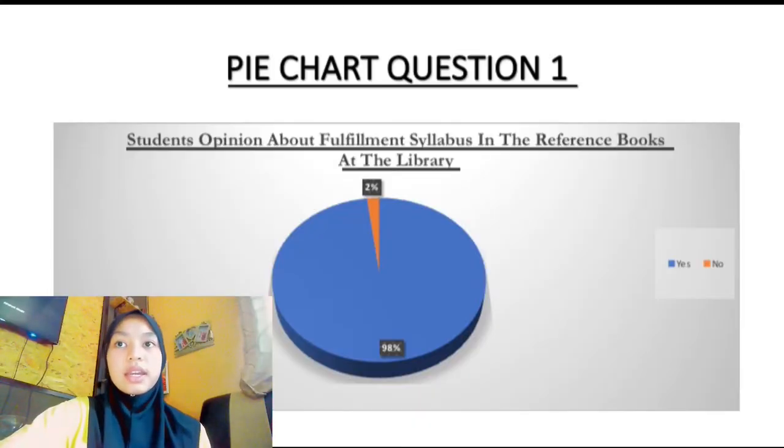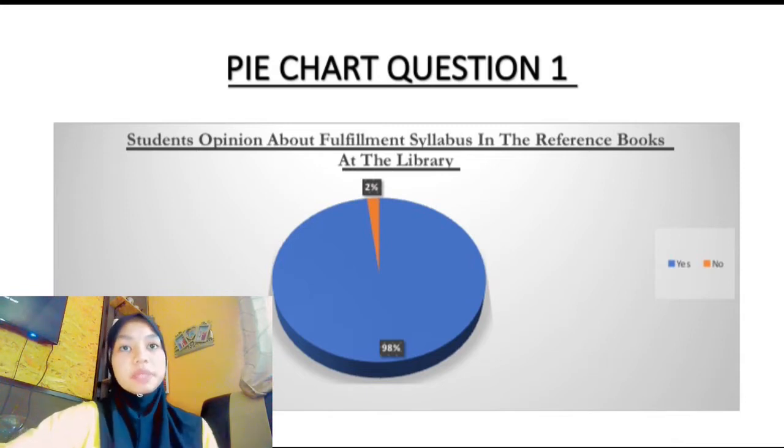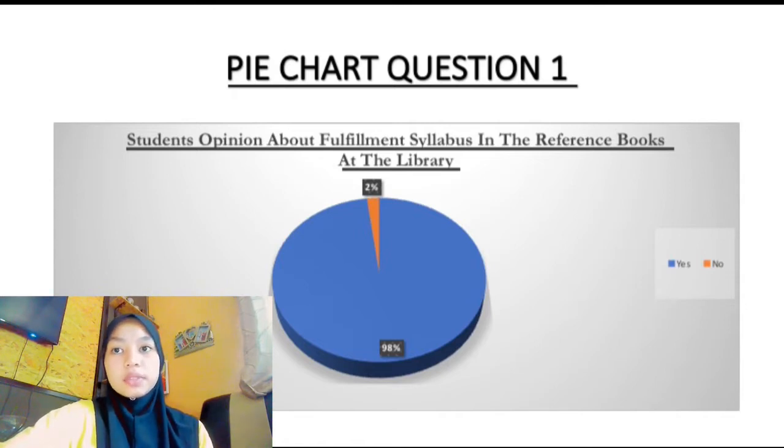Question 1. The diagram above shows a pie chart about students' opinion on the fulfillment of the syllabus in the reference books at the library. In the pie chart, we see that the overwhelming majority of the students agree about the fulfillment of the syllabus in the reference books at the library. Less than a tenth of the students disagree about the fulfillment of the syllabus in the reference books at the library.